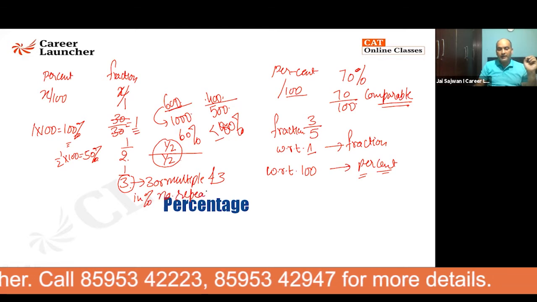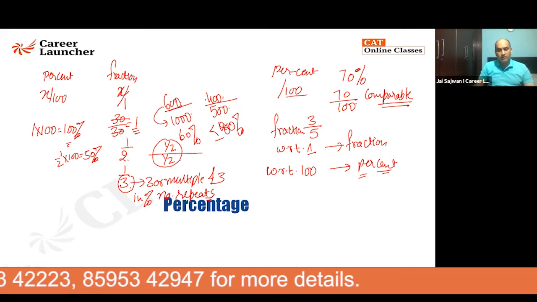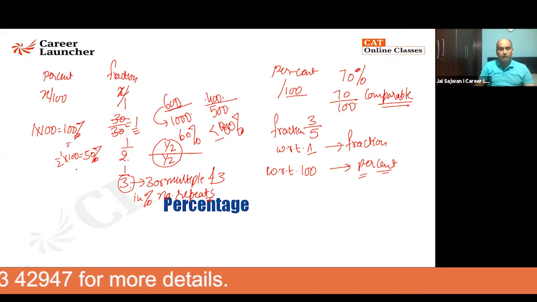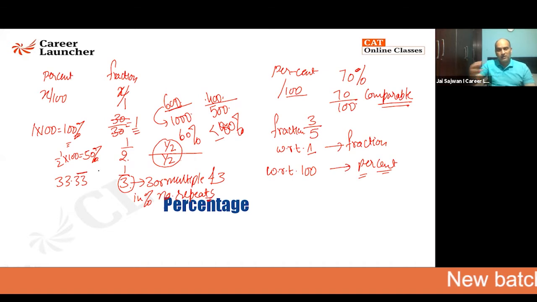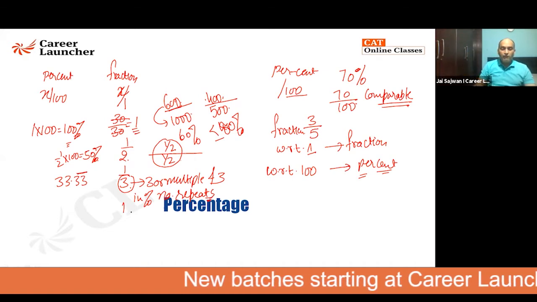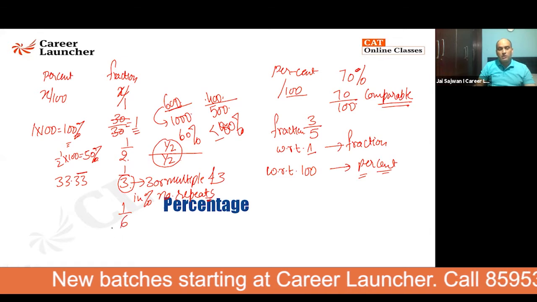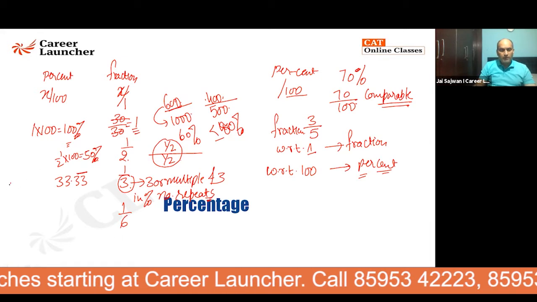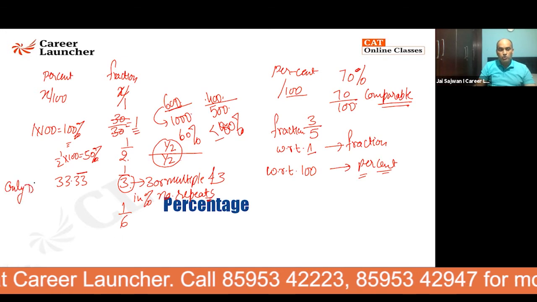So when I write it in percentage, the value is going to repeat. For example, in case of 1/3, it is 33.333. It goes on. Bar means it is recurring, 33333 goes till infinity. Now, I know if the second number, which is a multiple of 3, is coming out to be 6. So here I'm writing only denominator. These are the ways to remember it.